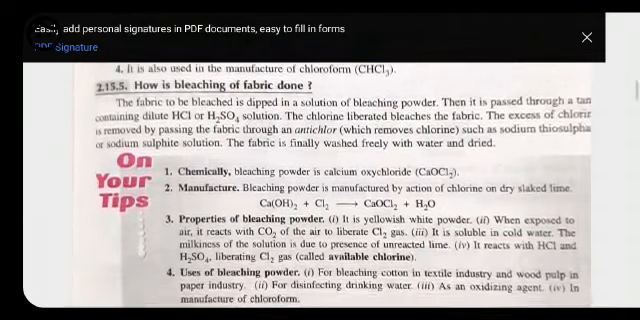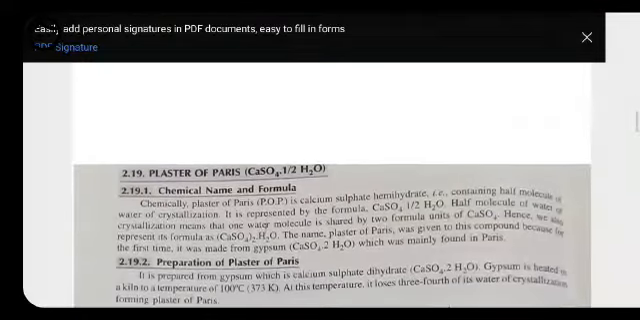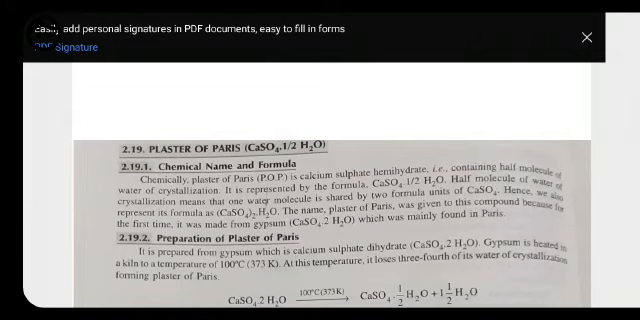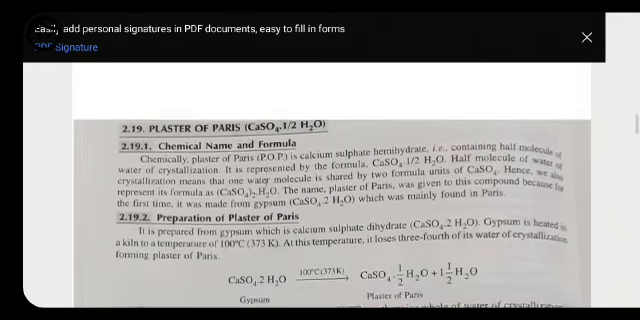Now we have the last salt, that is called plaster of Paris. Here the formula of this one is CaSO4 dot half H2O. That's why the chemical name of this one is calcium sulfate hemihydrate. Here hemi is for half water molecule which is present in the plaster of Paris. That's why it is called calcium sulfate hemihydrate with a formula of CaSO4 dot half H2O. Now again here we will have the preparation method of this one.